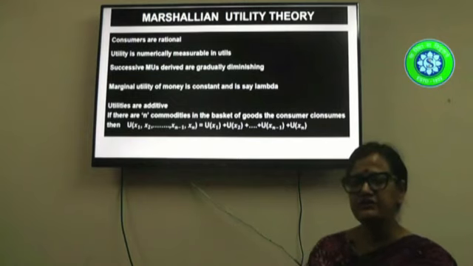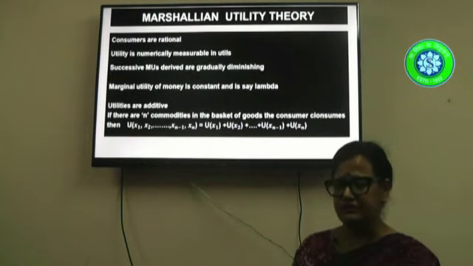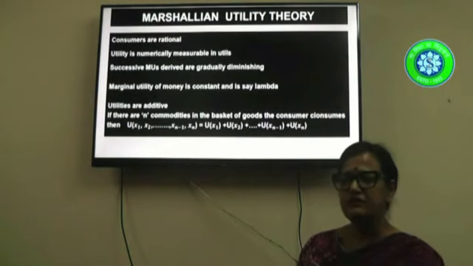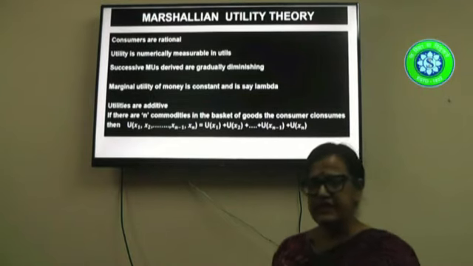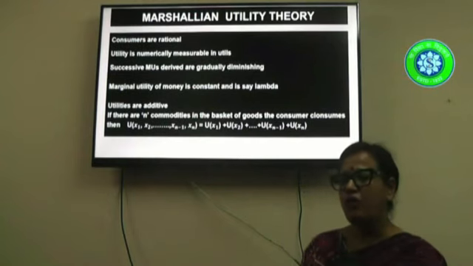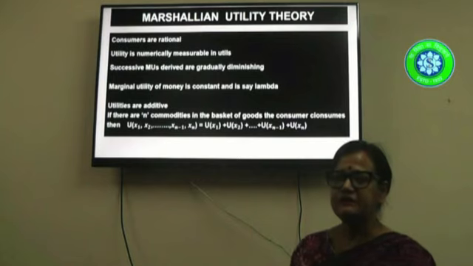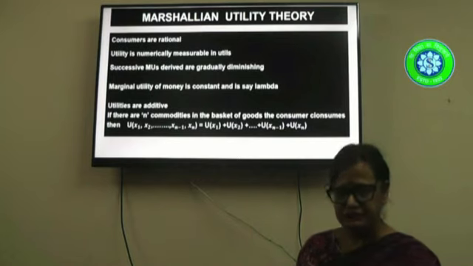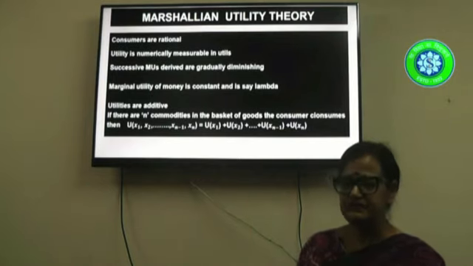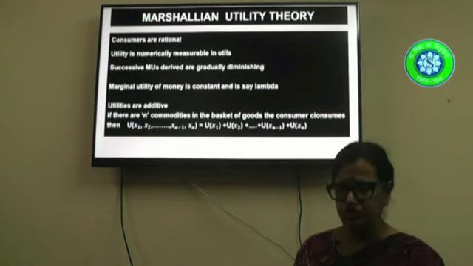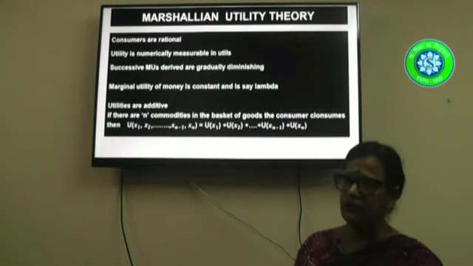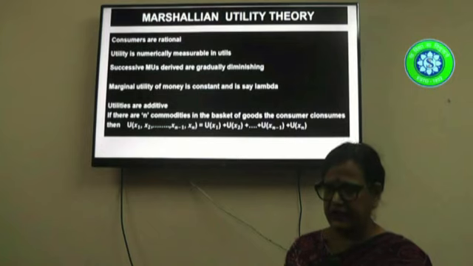Marshall's utility theory is also known as cardinal utility theory, and Marshall based his theory on certain assumptions. His first assumption was that all consumers are rational. This means that consumers are logical people. They take their decisions knowing their limitations, how much income they have, what type of goods they would like to consume, what gives them more satisfaction, and all these things are known by them.